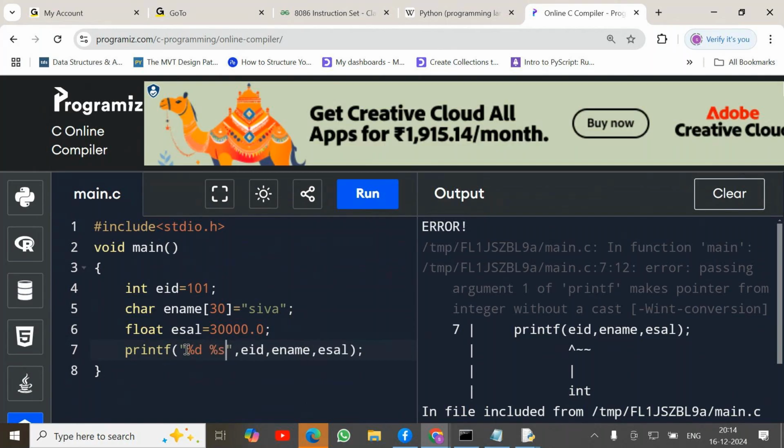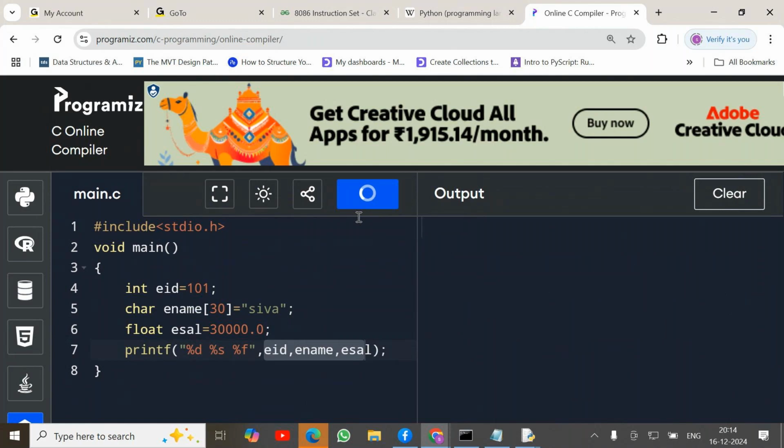Percentile not is only okay. In C programming, Java, C++, Python, everything, we are using these format codes: percentile D for integer, percentile S for string, and percentile F for the floating point value representation. Then only these values are printed within this particular string.